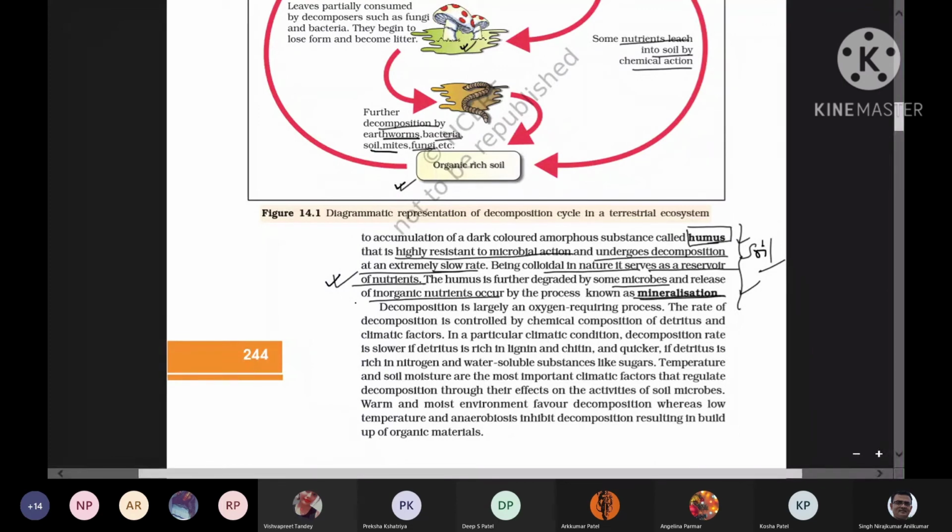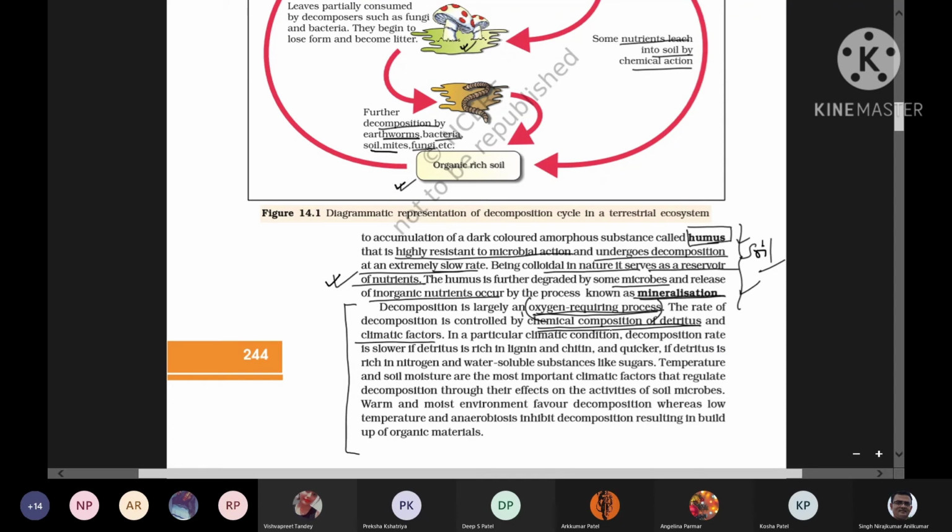Okay. अब देखो ये factors हैं. These are the factors which affect detritus decomposition. बहुत important है ये. So the entire decomposition process is an oxygen dependent process. मतलब oxygenic environment में होगा. Oxygen इसको चाहिए हमेशा. Anaerobic condition में decomposition नहीं हो सकती है. And the rate of decomposition is controlled by many climatic conditions as well as the chemical composition of the detritus. Okay, entire decomposition की process किस पे depend करता है? Chemical composition of the detritus and the climatic factor.